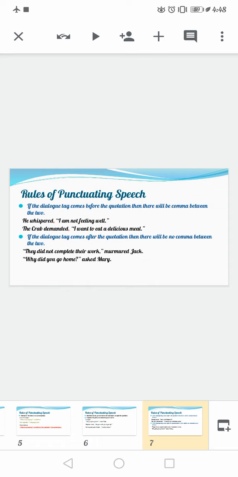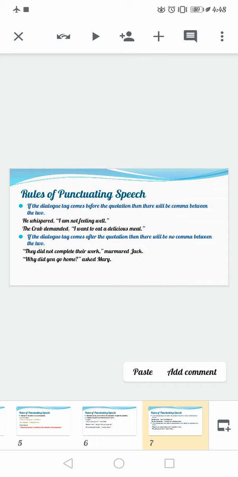If your sentence inside the inverted commas is a question or an exclamatory sentence, you will put the question mark or exclamation mark within the inverted commas and then end the whole sentence with a full stop. You cannot write: why did you go home, comma, inverted commas close, asked Mary, question mark. This is wrong.